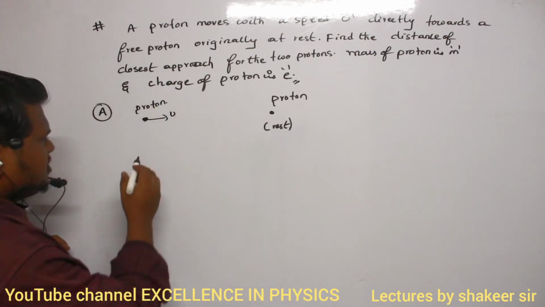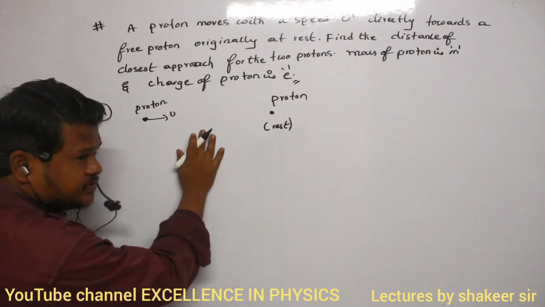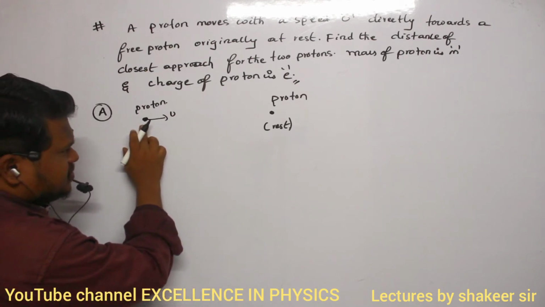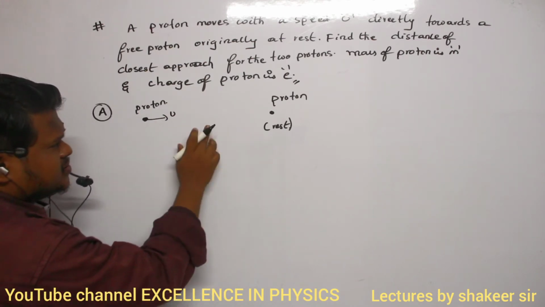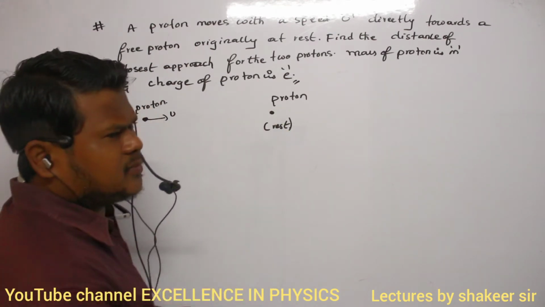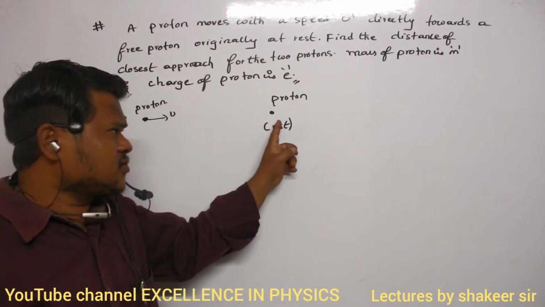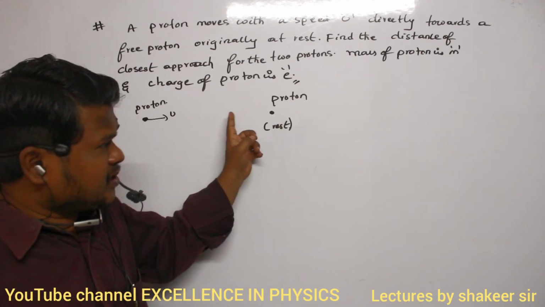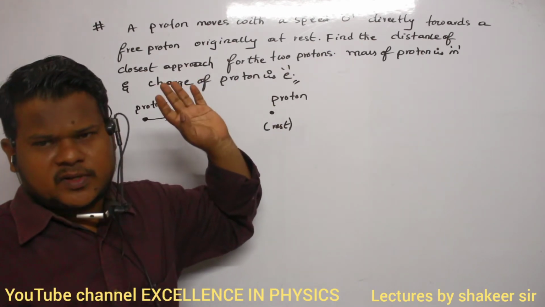It means the velocity of this proton continuously decreases. Why does it decrease? Because there is a force of repulsion between one proton and the other. And then what happens to the speed of the other proton? Its speed continuously increases. This is what is happening, no?